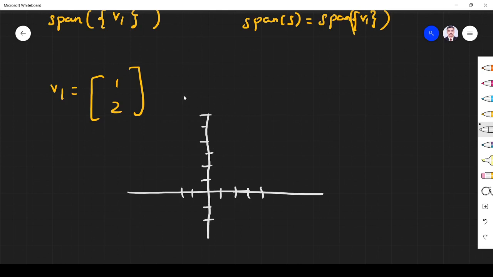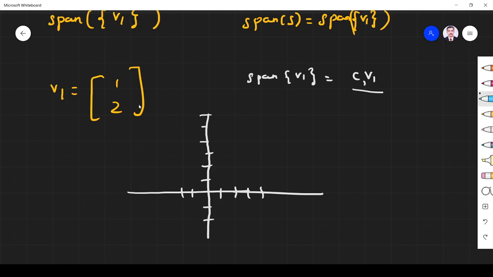Span of a vector is nothing but writing this vector as a linear combination. So span of v1 can be written as c1 v1. There is no v2, so vector addition is not possible. Only this vector can be scaled. Span involves linear combination of vectors, which means vector addition and scalar multiplication. Here vector addition is not possible because we have only one vector. Only that vector can be multiplied by a scalar, or scaled by a scalar. So span of v1 is nothing but c v1.